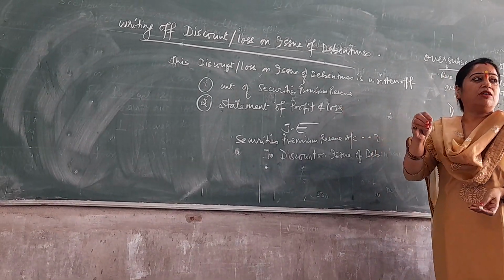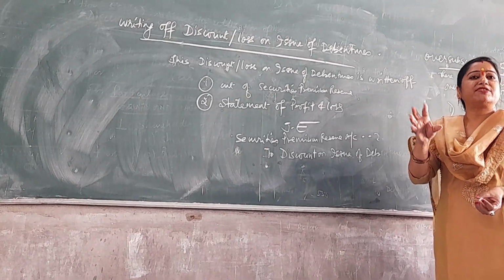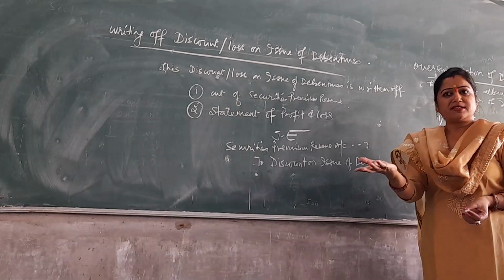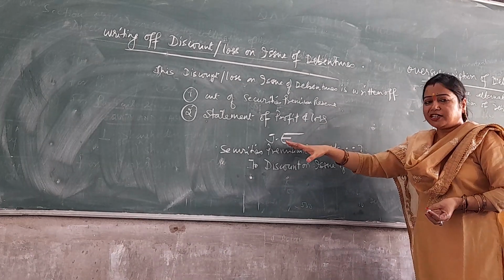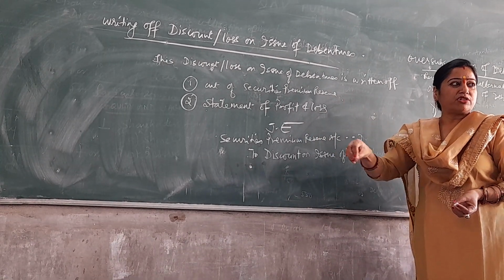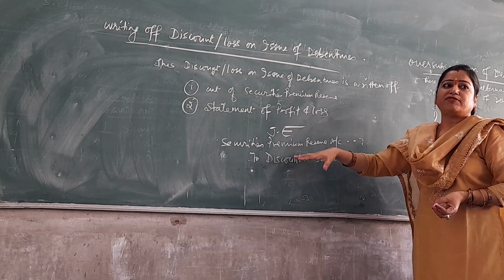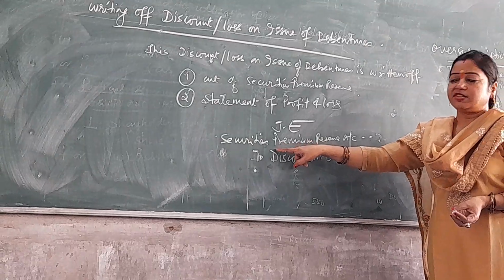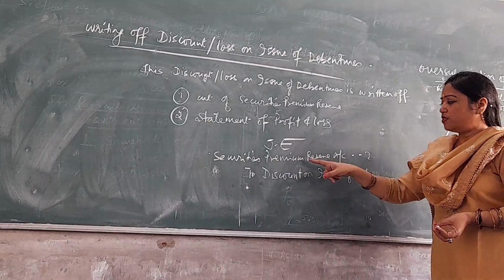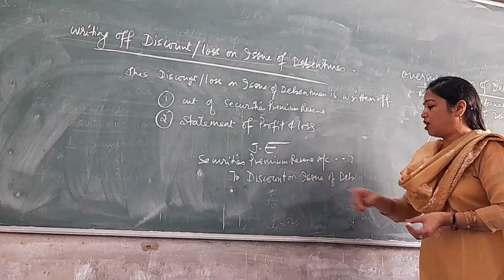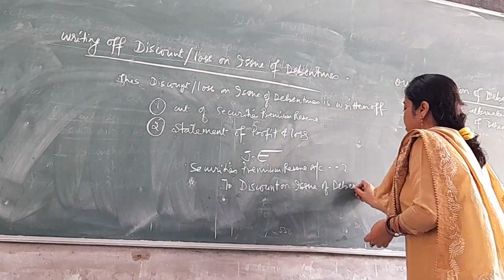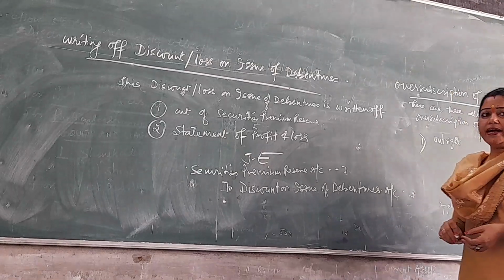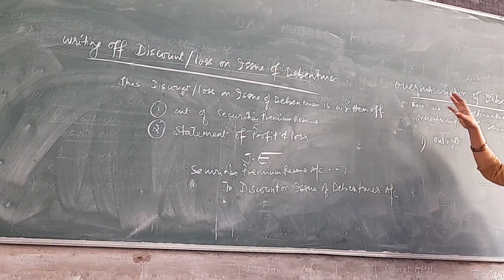Since we know that discount on issue of debenture is a nominal account where the rule goes debit all expenses and losses, when we are writing off, that means we are closing discount or loss on issue of debentures, and we have to credit that. So which account are we going to debit? Securities premium reserve account. Securities premium reserve account debited to discount on issue of debentures account. Clear? Now coming to the next.